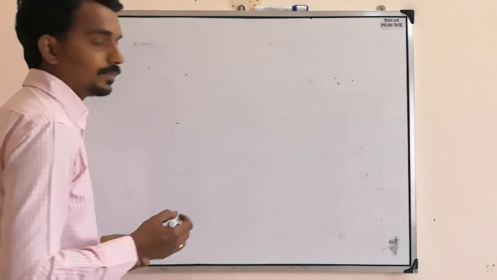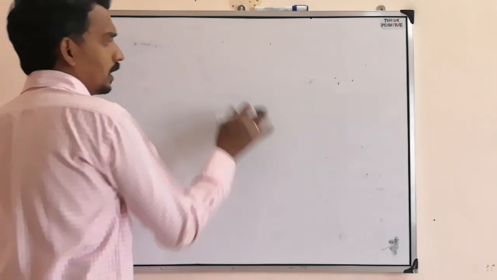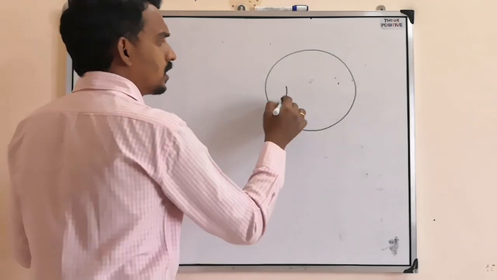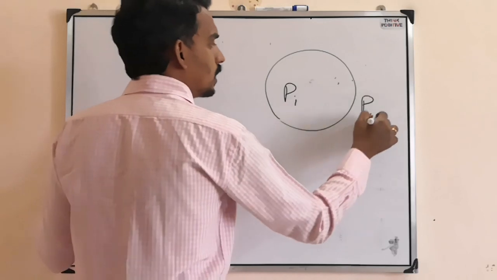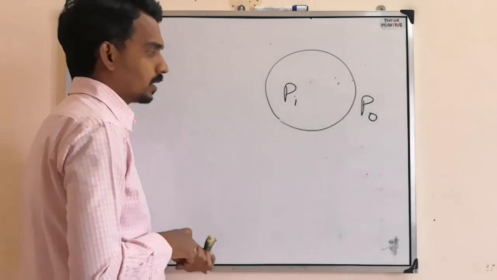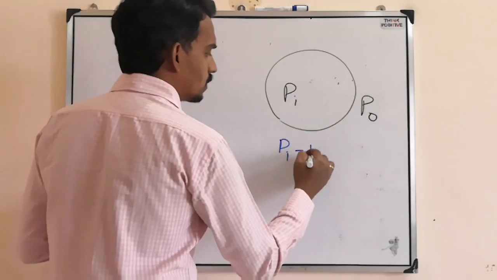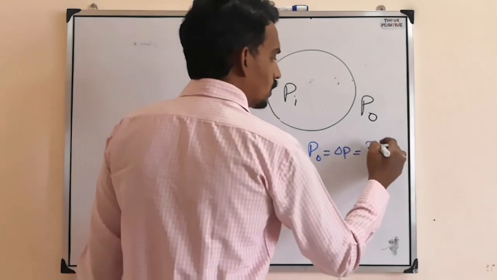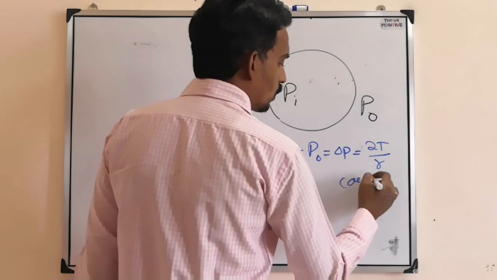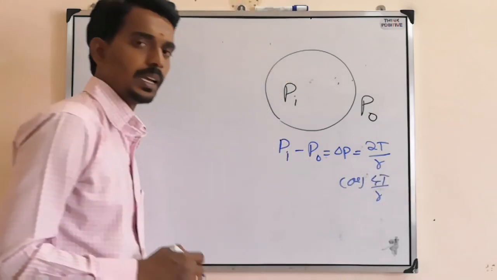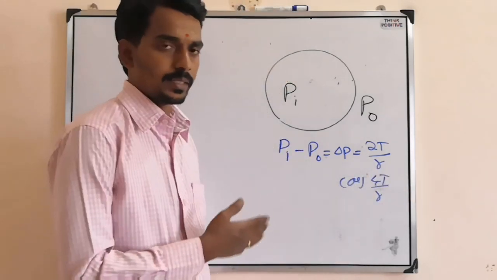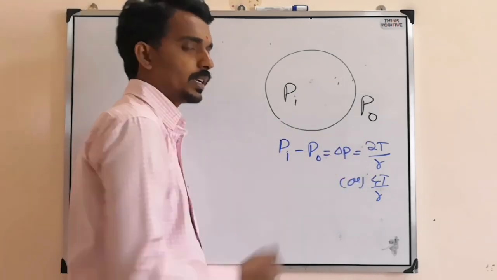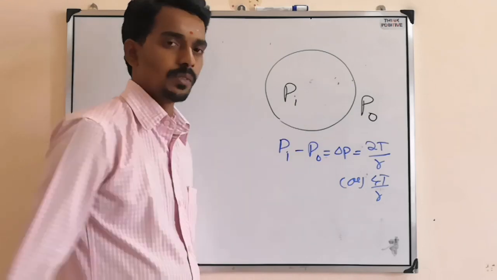Now afterwards, we can find one more thing. If you take a drop or bubble, there is always excess pressure inside compared to the outside atmospheric pressure. The pressure difference we call excess pressure, which is equal to either 2T by R or 4T by R. In case of a drop, as I said, 2T by R. In case of a soap bubble, it is 4T by R because two surfaces will be there.